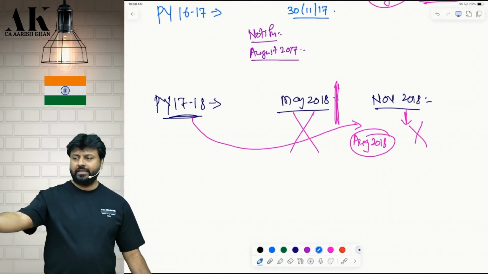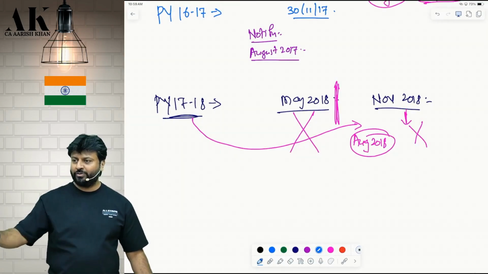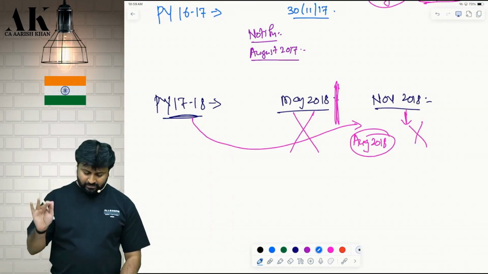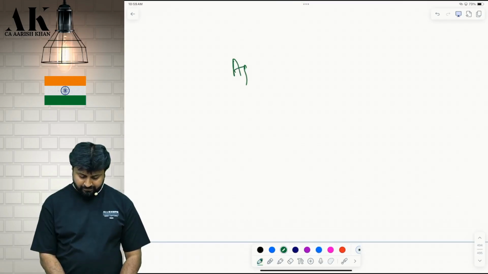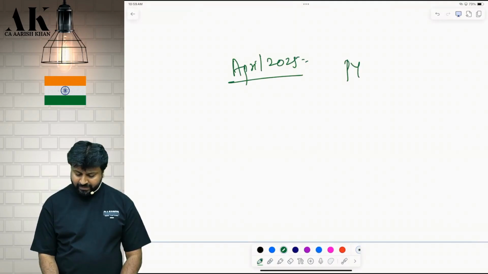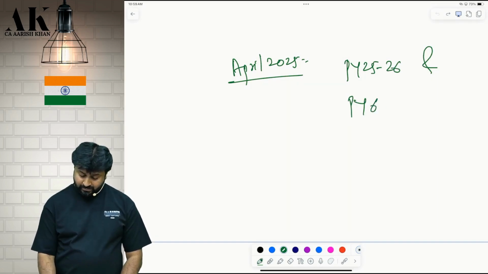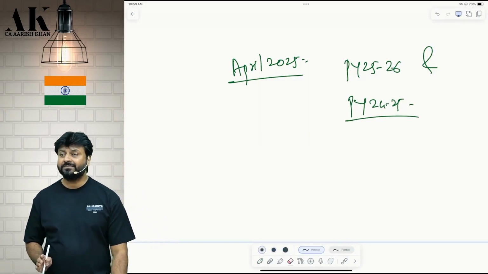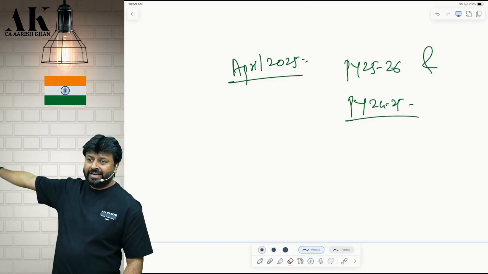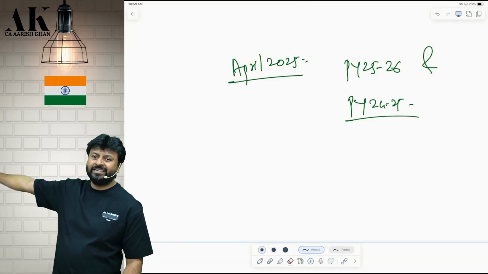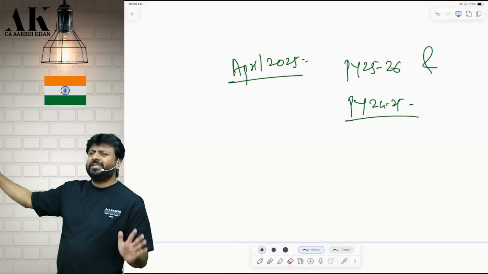Now this time CBDT did what? They know that the new income tax law is going to come. Correct? So they notified in April only. That too, they said that for previous year 24, 25. For which year will you file in November? Which year ITR? 24, 25. So they notified for both the years together only.